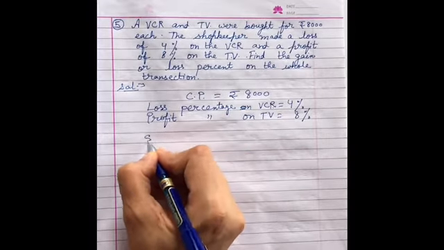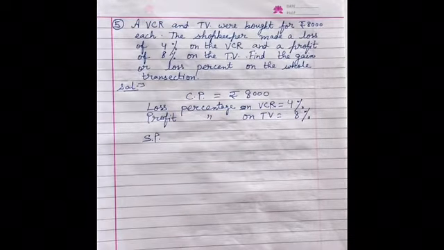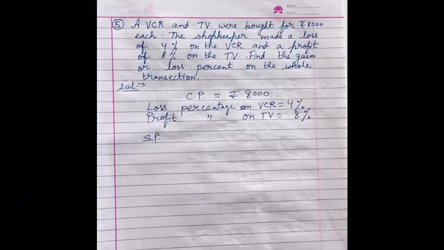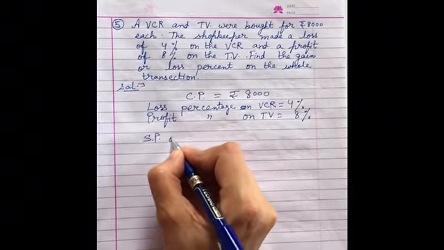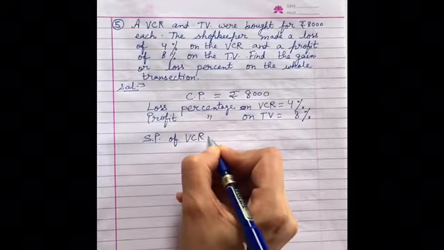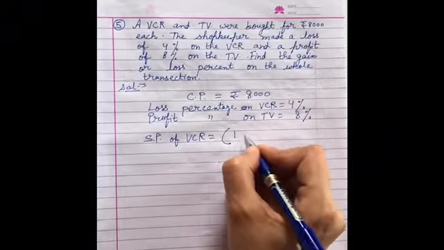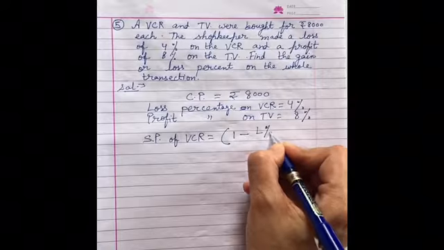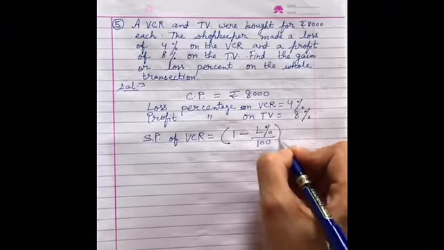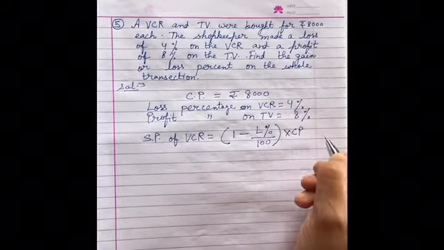Now first we will calculate selling price of VCR. फाइन. तो VCR पे तो हमें लॉस हुआ है, तो selling price of VCR will be equal to 1 minus loss percent upon 100 multiplied by CP. Fine.